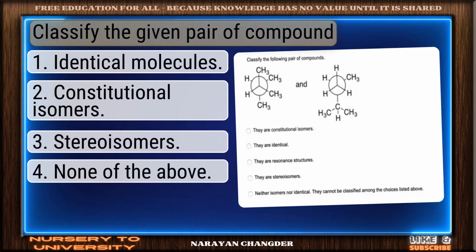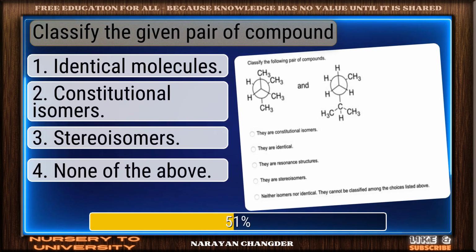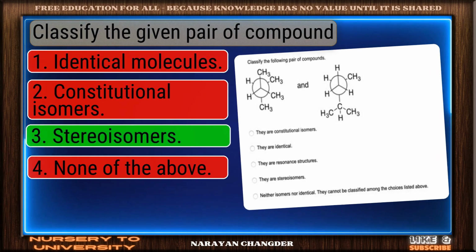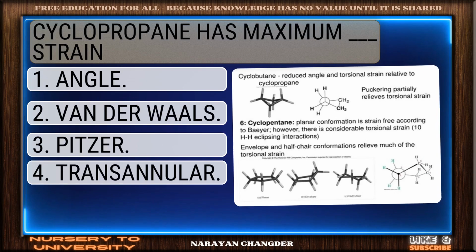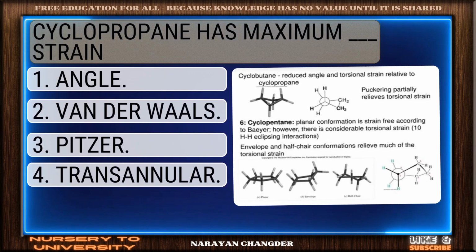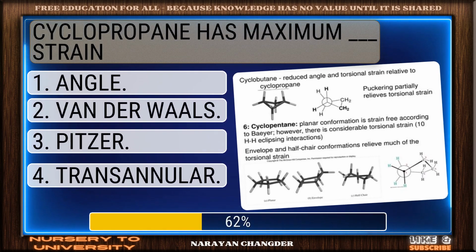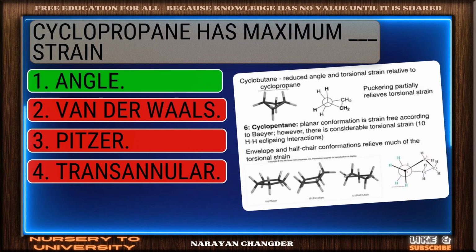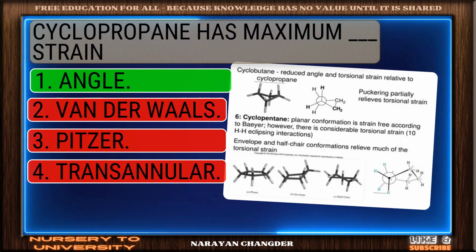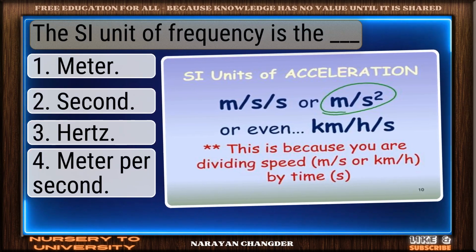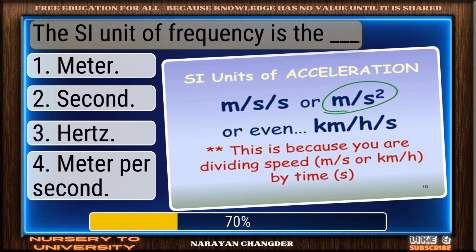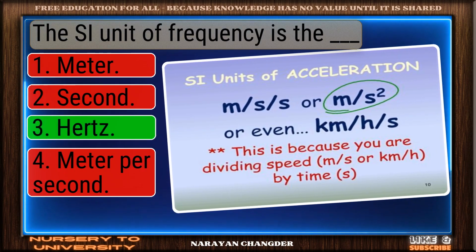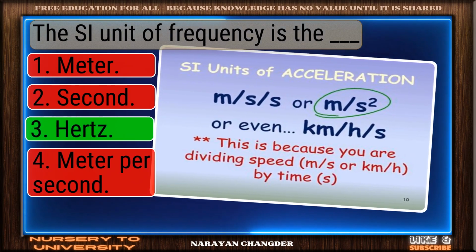Classify the given pair of compound. You got it. Your choice stereoisomers is right. Cyclopropane has maximum dash strain. Nice selection. Angle is the correct and valid answer. The SI unit of frequency is the dash. You chose Hertz, and it is correct.